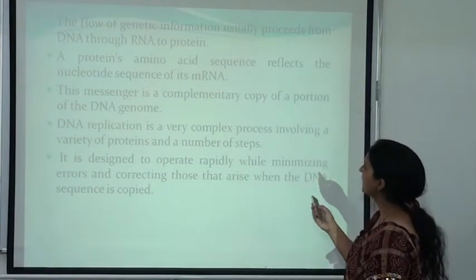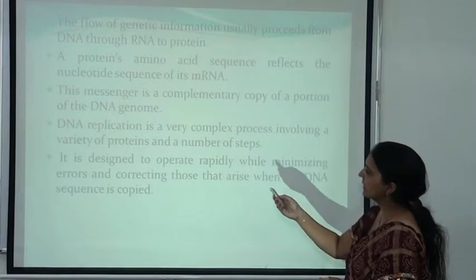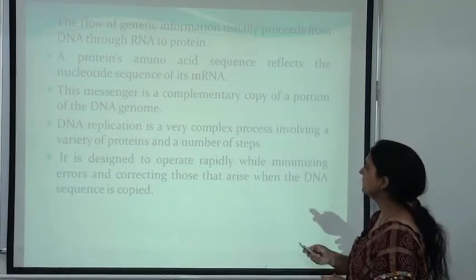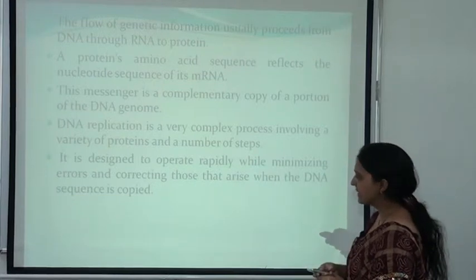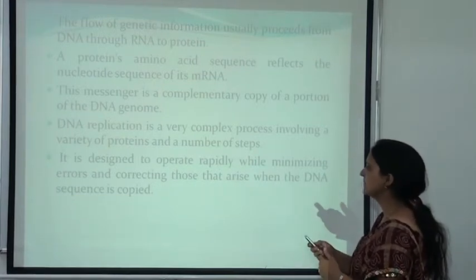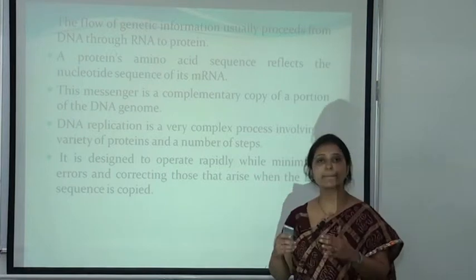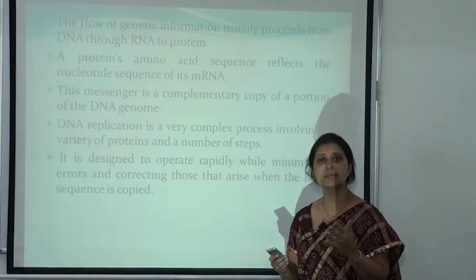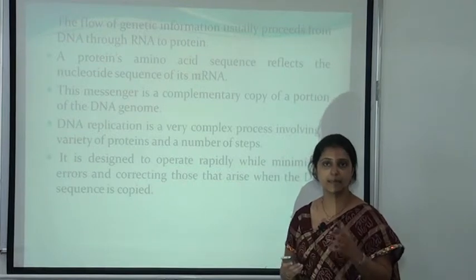DNA replication is a very complex process involving a variety of proteins and a number of steps. It is designed to operate rapidly while minimizing error and correcting those that arise when the DNA sequence is copied. So replication of the DNA occurs, and the main enzyme in the replication of the DNA is the DNA polymerase.